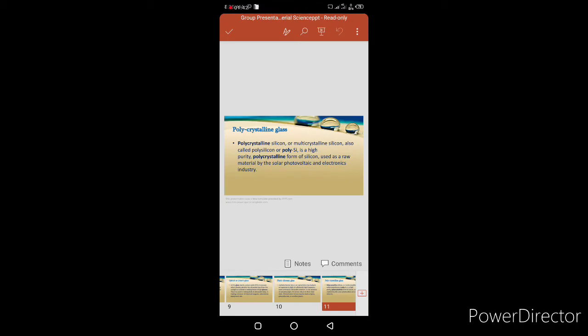Fourth is polycrystalline glass. Polycrystalline silicon or multicrystalline silicon, also called polysilicon, is a high purity polycrystalline form of silicon used as a raw material by the solar photovoltaic and electronics industry.